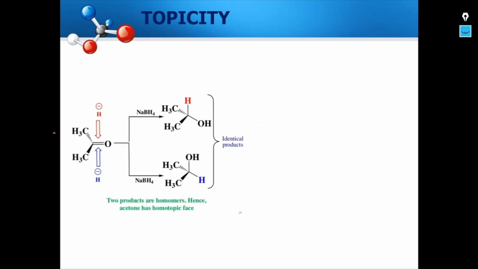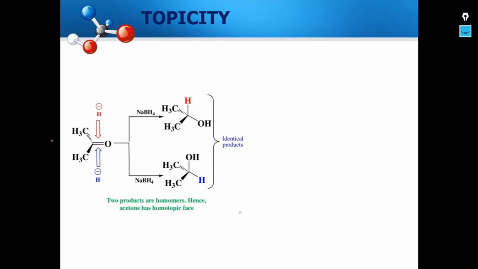And let us take this molecule, acetone, and if we try to perform a reaction where I use sodium borohydride, a reduction process happens and a hydride ion is added to the carbonyl carbon, we end up with identical products.